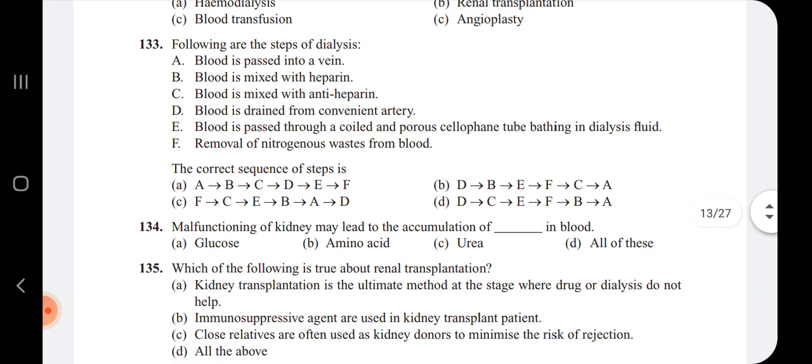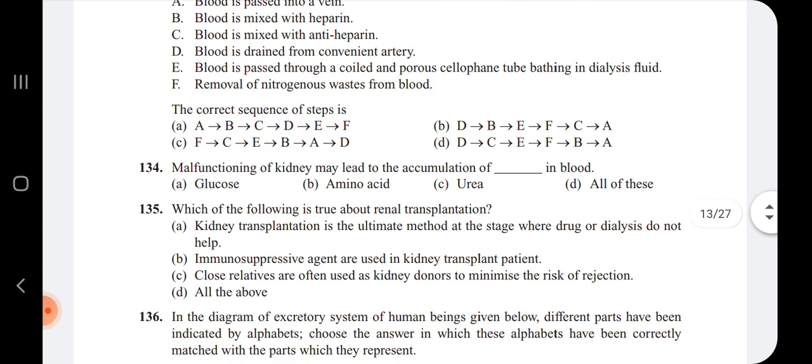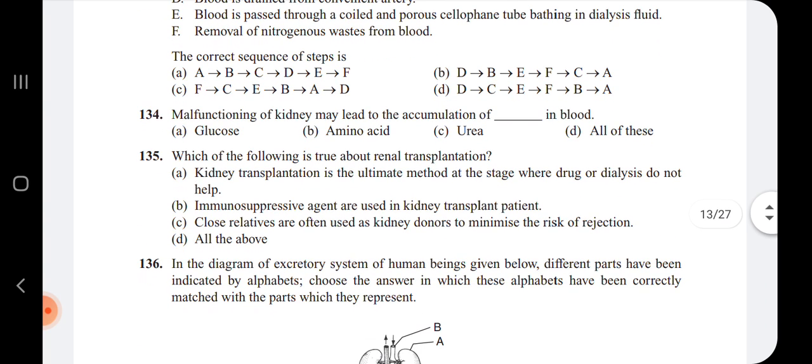Next question, malfunctioning of kidney may lead to the accumulation of dash in the blood. The malfunctioning of the kidney may lead to the accumulation of urea in the blood. Which of the following is true about the renal transplantation? Kidney transplantation is the ultimate method at the stage where drug or dialysis do not help. Immunosuppressive agents are used in kidney transplant patients. Close relatives are often used as kidney donors to minimize the risk of rejection. Option D, all the above.